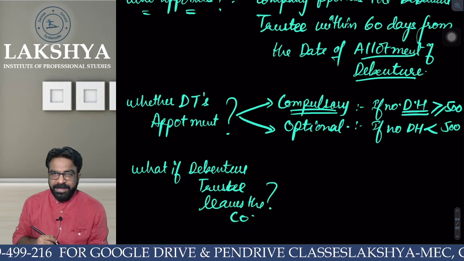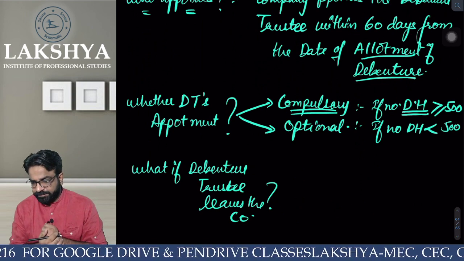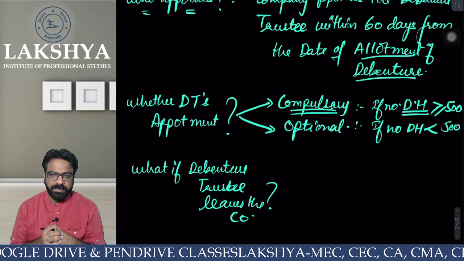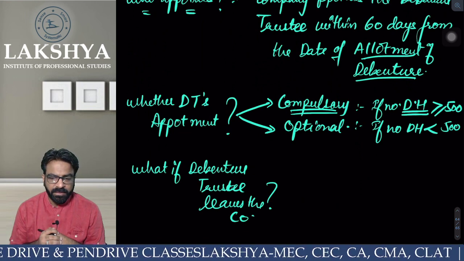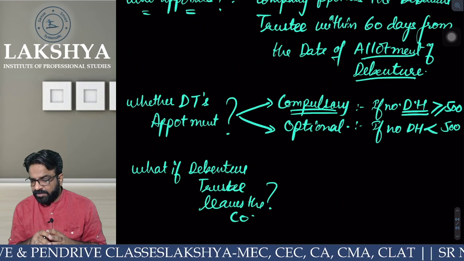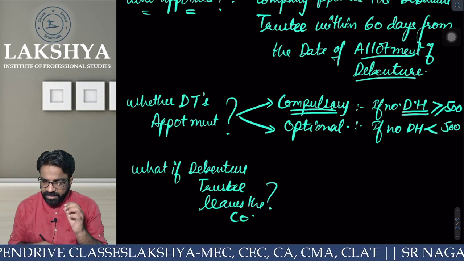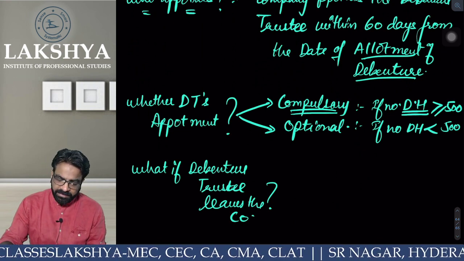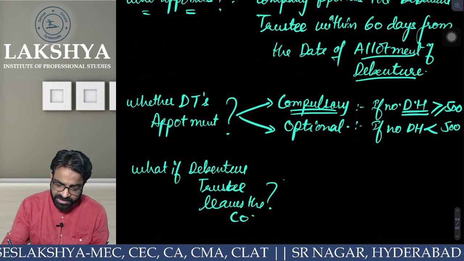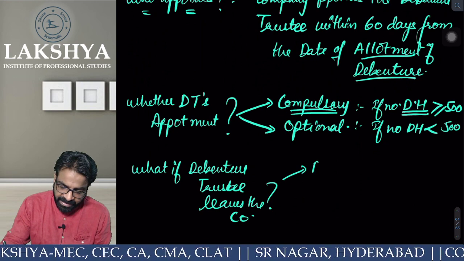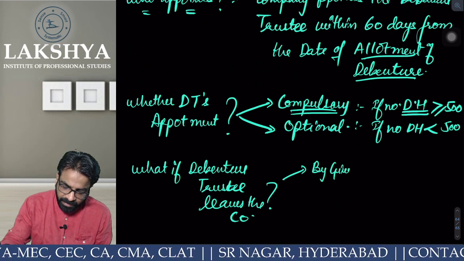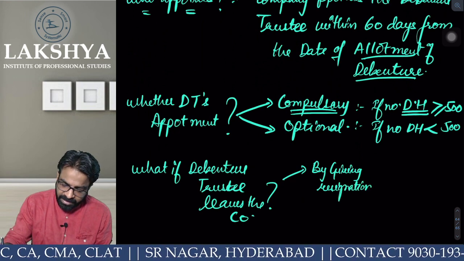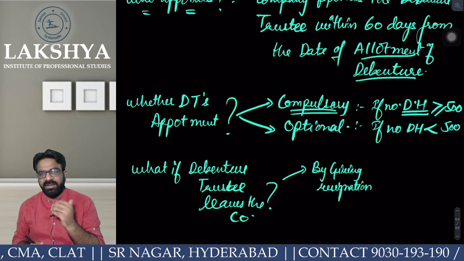Now suppose the debenture trustee left the company in between. Are you guys able to understand? Then what will happen? If the debenture trustee has left the company in between, there can be two possibilities. Possibility number one: by giving resignation. The debenture trustee has left the company by giving a resignation.